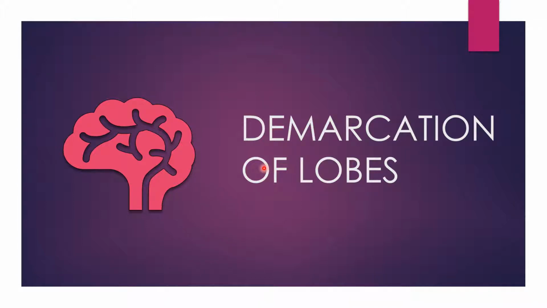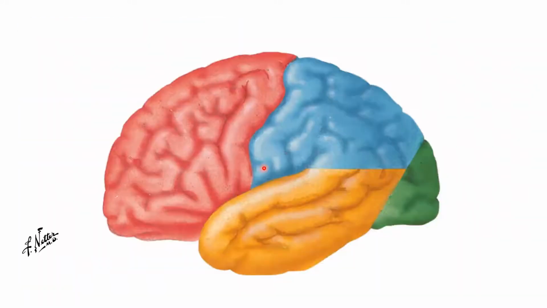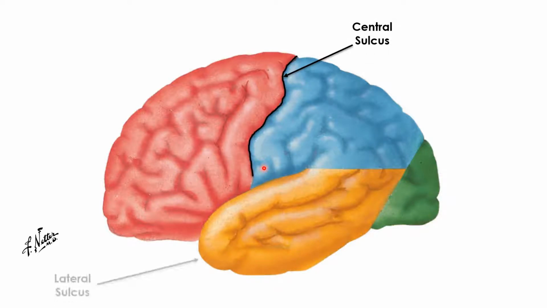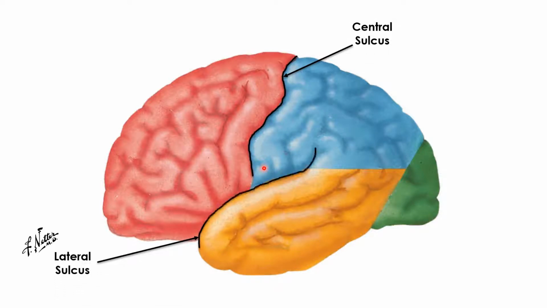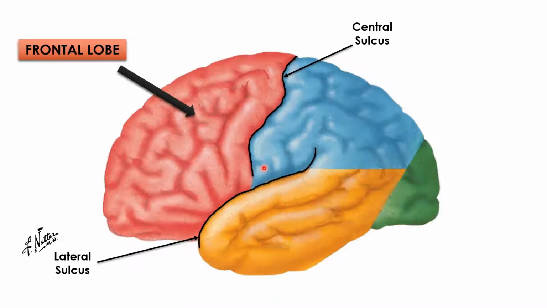Now, when we have discussed the sulci and gyri and general considerations of the cerebral hemispheres and cerebral cortex, now we can easily demarcate the lobes. On the supralateral surface, we can see the central sulcus and the lateral sulcus again. The lobe of the cerebral hemisphere anterior to the central sulcus and superior to the lateral sulcus will be the frontal lobe. And as it is the frontal lobe, it is occupying the area of the cranial cavity which is made by the frontal bone mainly.